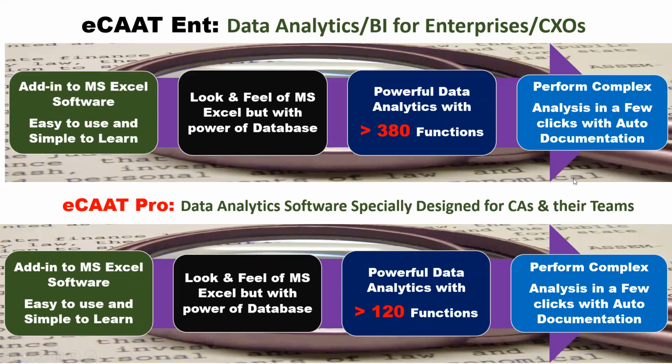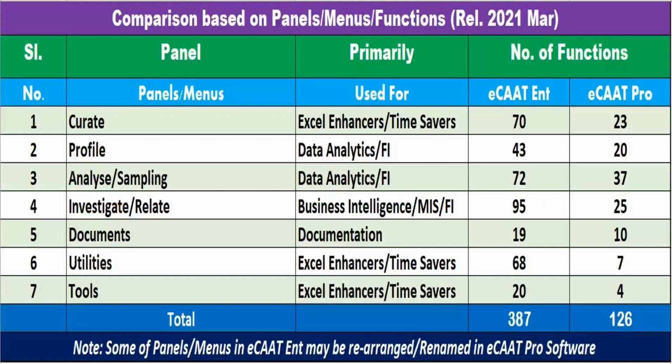In both the cases, you can perform complex analysis in a few clicks. Not only that, the software automatically documents every step you performed, and it will also help you to re-perform that particular task as and when you want.